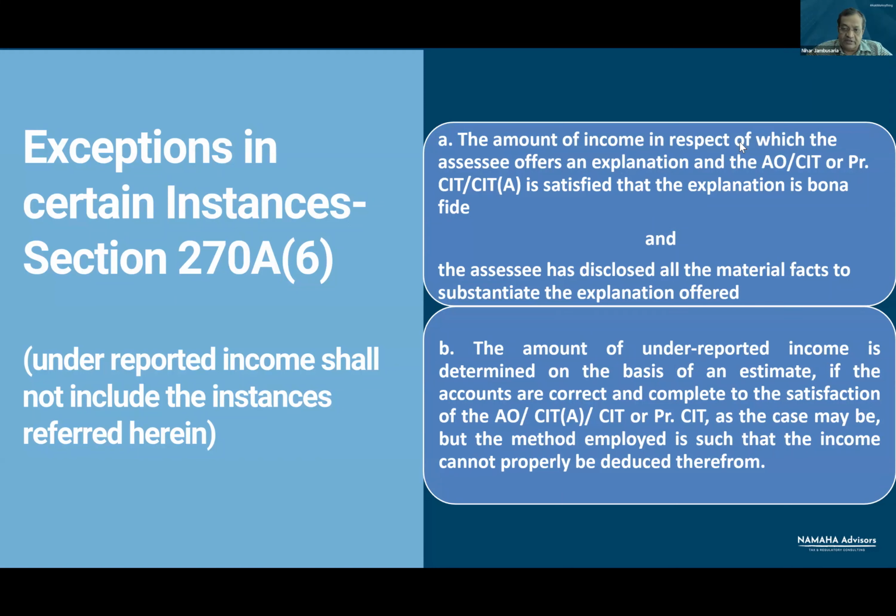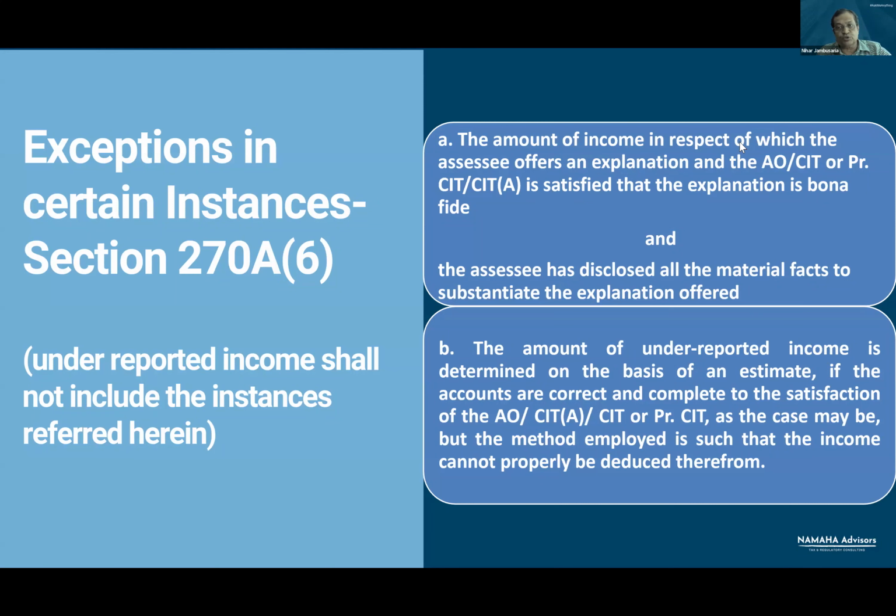In the computation of income, it is properly disclosed that interest was received from deposits made with cooperative banks. So the second condition, the assessee has disclosed all material facts, is satisfied. In income and expenditure account and in return of income, in computation, it is clearly specified interest was received from a cooperative bank.